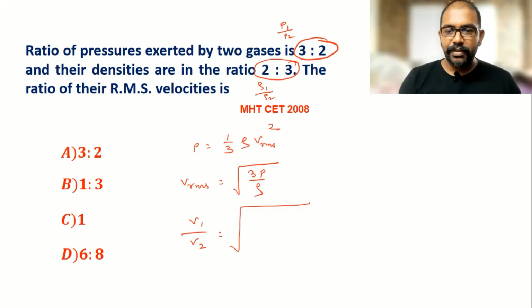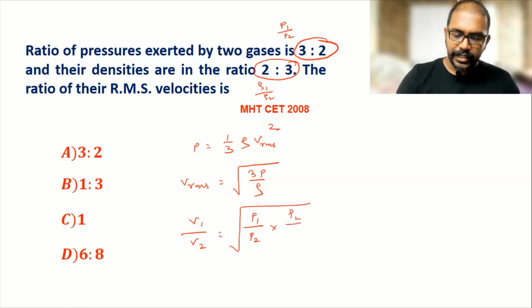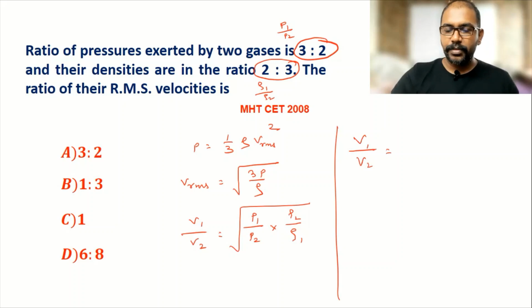So V1 by V2, we are taking the ratio of the two RMS velocities. The RMS velocity and pressure relation is direct, so I can write P1 by P2. And the relation between RMS velocity and density is inverse, so I can use density 2 divided by density 1. Now we substitute the values. RMS velocity 1 divided by RMS velocity 2 is equal to the pressure ratio 3 by 2 multiplied by density 2 divided by density 1.